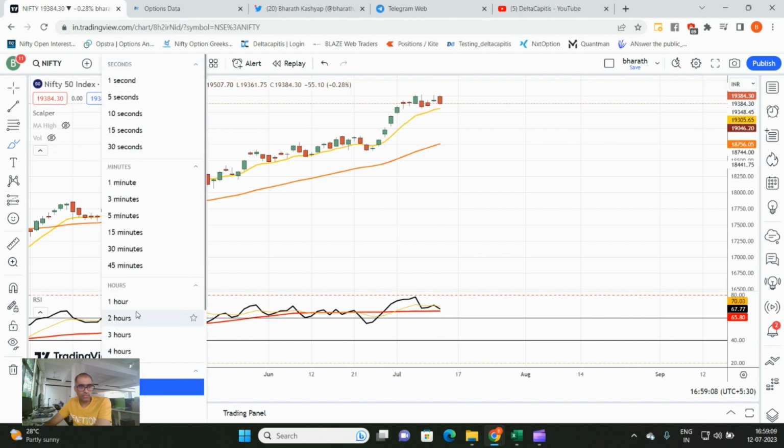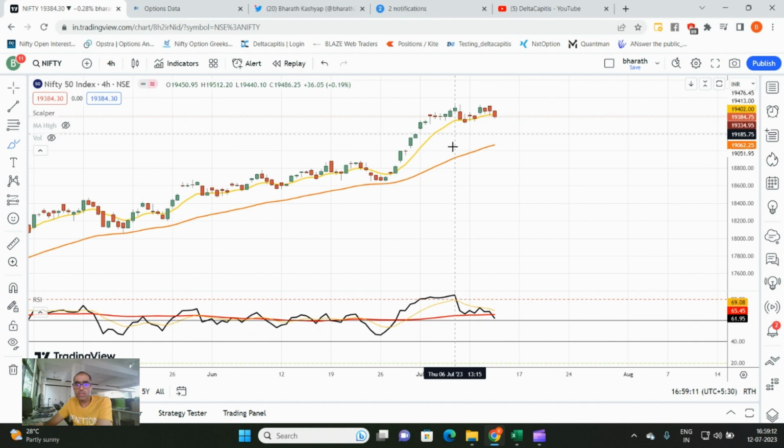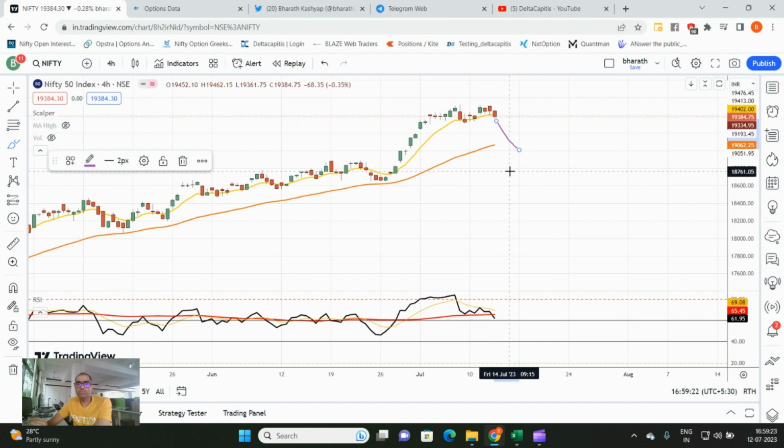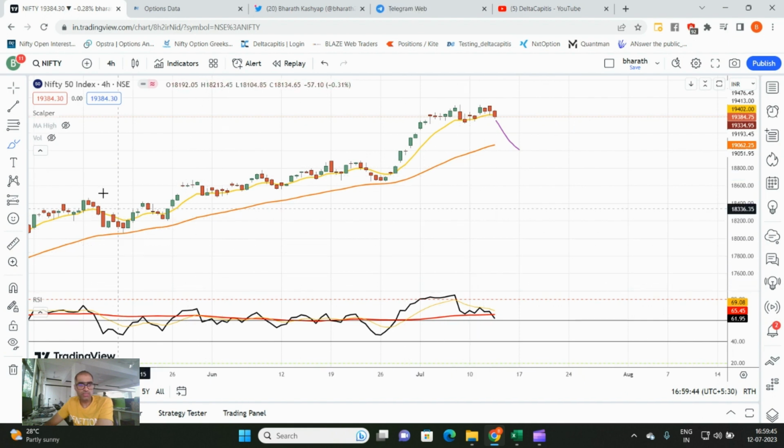If you look at the 4-hour chart, this divergence which we just discussed means there is a loss of momentum. Whenever there is a loss of momentum, two things should happen. We should either see a price correction, that means price should correct to a level where this divergence is cooled off, or the market should go into a time correction, basically sideways, so that the RSI can cool off. So for the divergence to nullify, either the time correction or the price correction should happen.